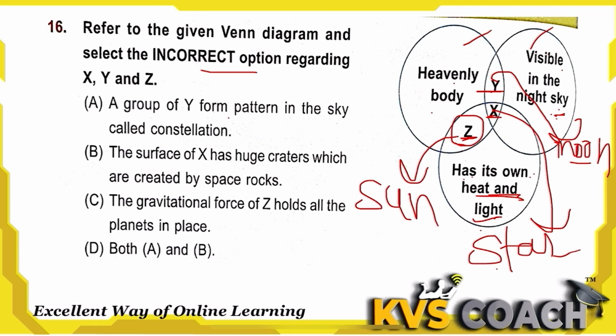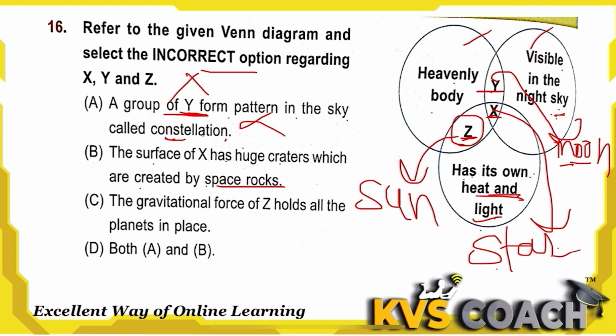So let's check our options. A group of Y forms a pattern in the sky called a constellation. No, not Y, a group of X, a group of stars, forming a pattern in the sky is called a constellation. So this is a wrong statement. The surface of X has huge craters created by space rocks.